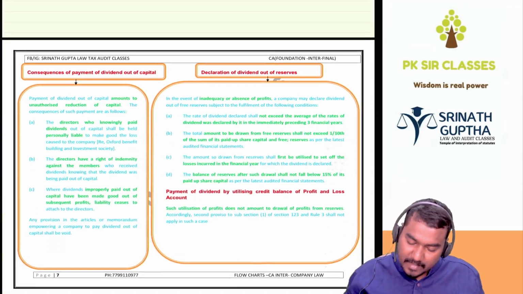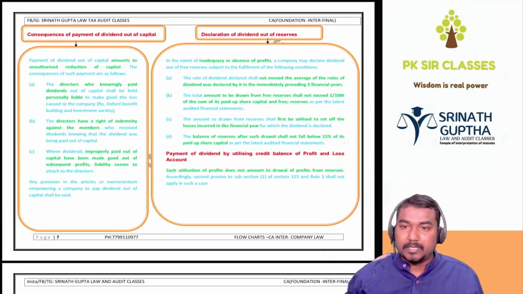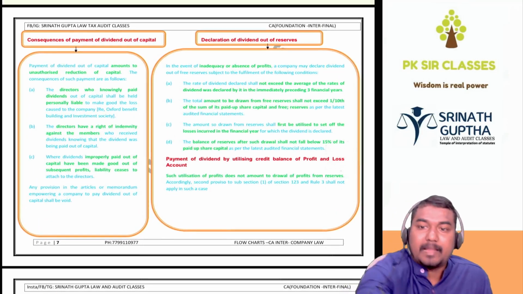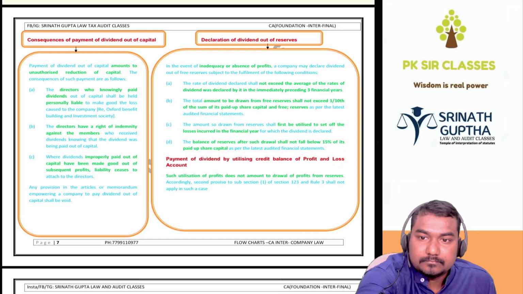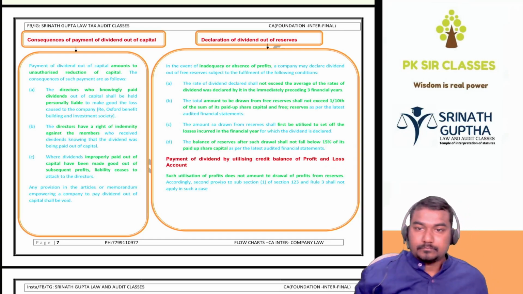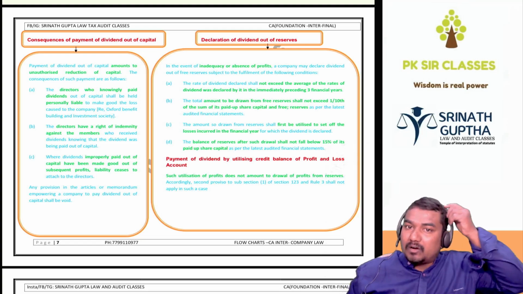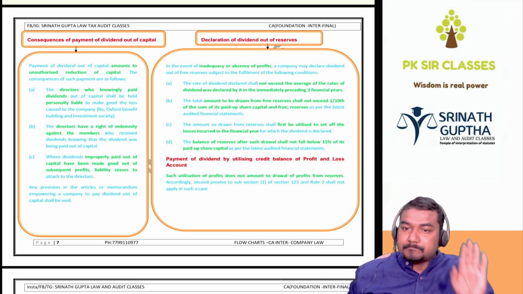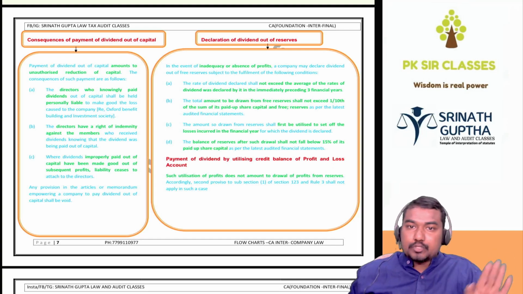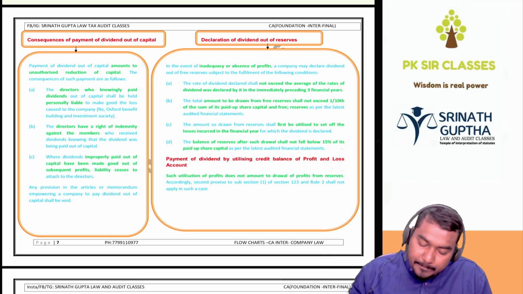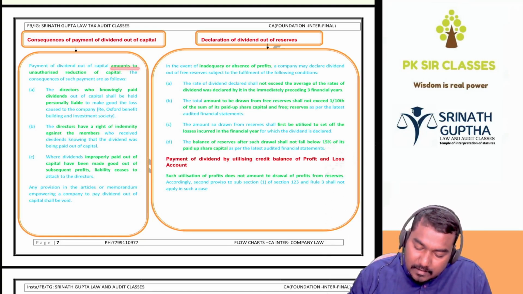Next concept is, and last concept for this chapter beta, consequence of payment of dividend out of the capital. So generally company has to pay dividend only out of the revenue profits. Which profits are revenue profits? Company should not declare dividend out of the capital. So if the company declares dividend out of the capital, what will happen? है ना? Payment of dividend out of capital amounts to unauthorized reduction of the share capital.